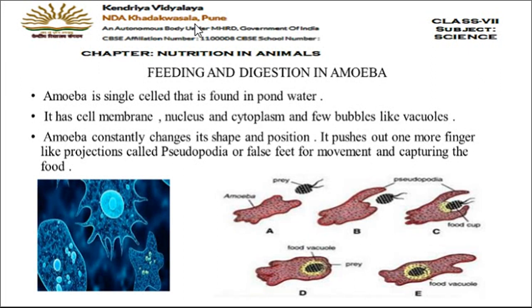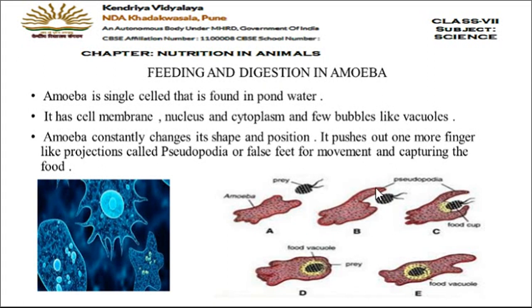It pushes out one or more finger-like projections, which are called pseudopodia. Here you can see in the picture this finger-like projection which has grown outside; this is called pseudopodia. Pseudo means false. This is the false feet, which is not actually existing, but is a part of the body which is extended outside. This pseudopodia helps in the movement of the body, as well as in capturing the food.